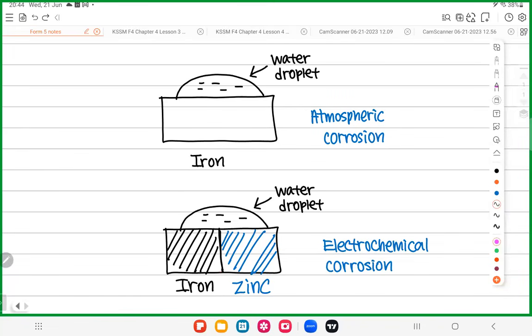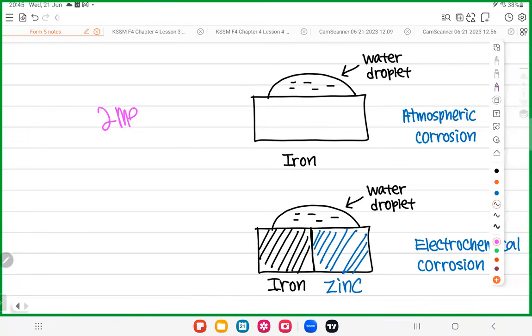When the two metals are connected and exposed together to the water and oxygen, then it is electrochemical corrosion. You must have two metals, they must be connected, and they must be exposed together to oxygen and water.